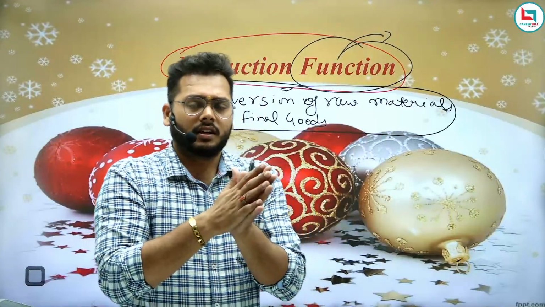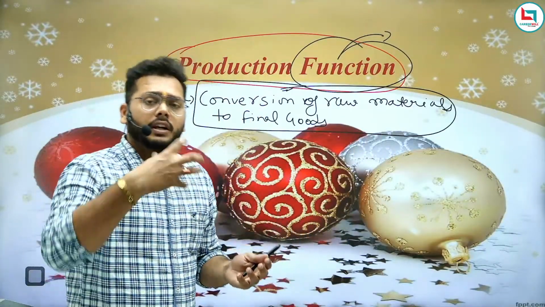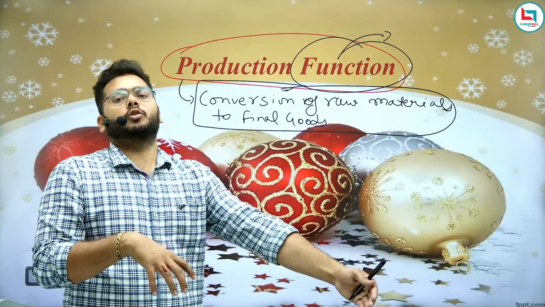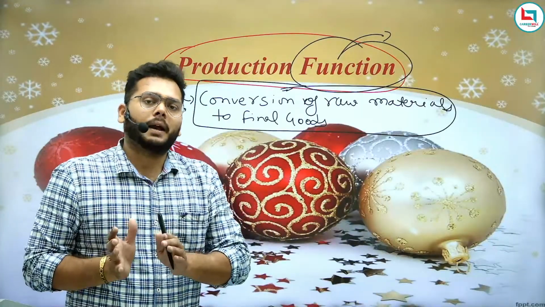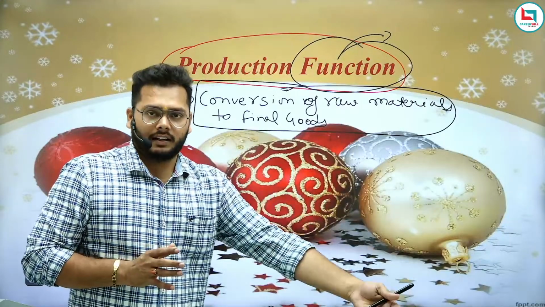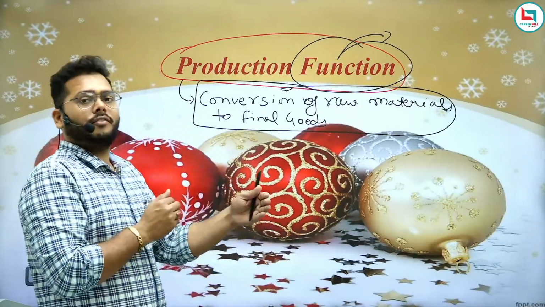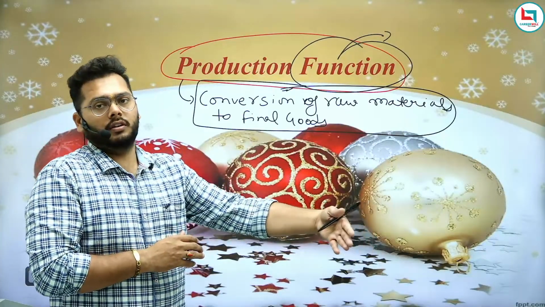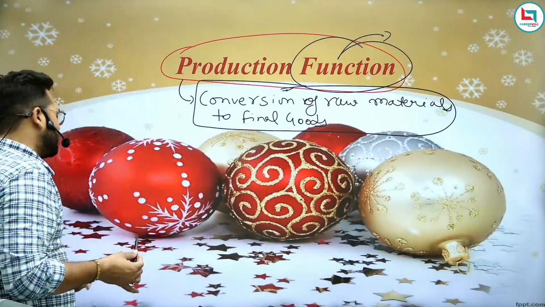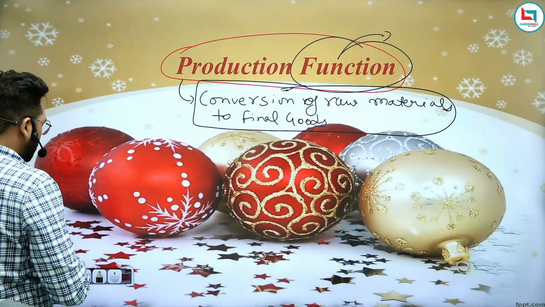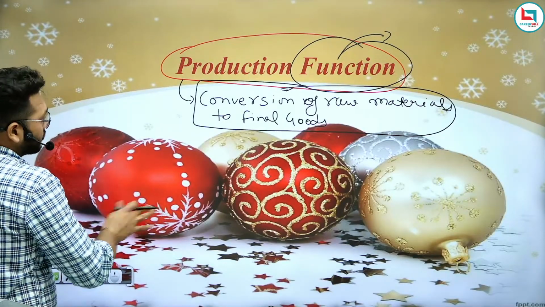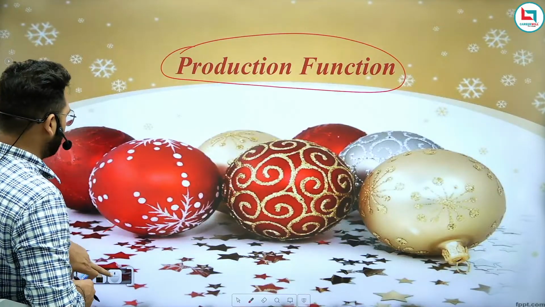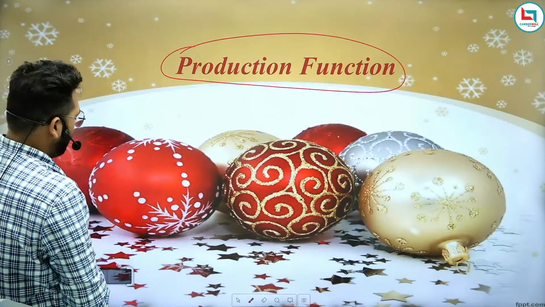So we can conclude that we definitely require these inputs to produce goods and services. If you want to produce anything, you need to have some inputs, you need to do some function, then only will you get output. The output you get depends on how much input you apply, right? So there is a functional relationship. First of all, you need to understand that the functional relationship between input and output is known as what? The production function.